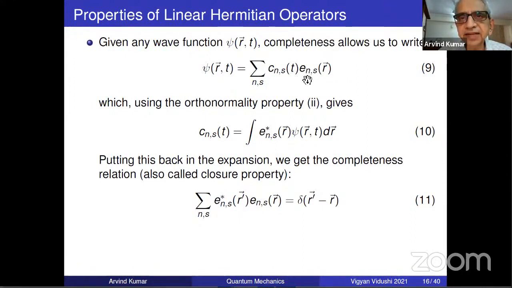Then take E N of R inside, and you will easily be able to prove that this will be Kronecker delta. It will be psi of R dash T after change of dummy variable. But psi of R dash T has to become, after integration, psi of R T. What should this quantity be? Kronecker delta. So this is simple mathematics of Kronecker delta and dummy and non-dummy variables.